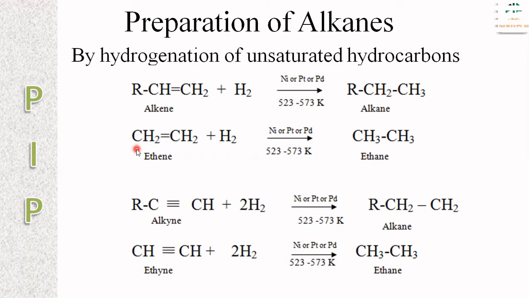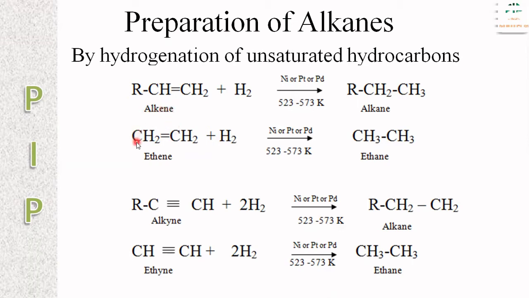For example, ethene. Ethene means two carbon atoms, like ethane. Since there is a presence of double bond, ane is pronounced as ene. So ethene reacts with a hydrogen molecule. One hydrogen atom is added here, another hydrogen atom is added here.